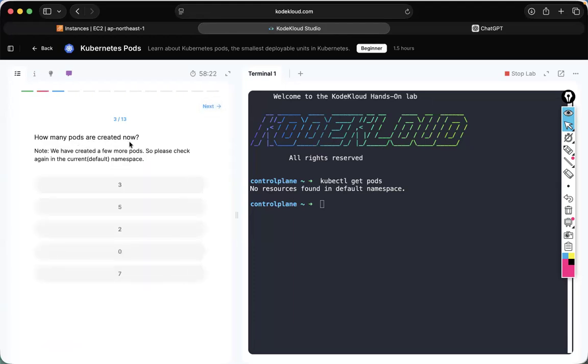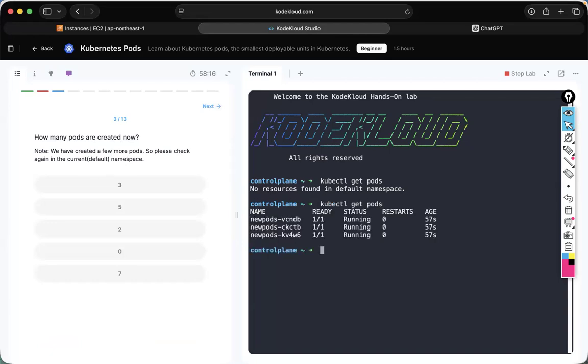How many pods are created now? Execute the same command. How many pods are there now? 3 pods. This is the first pod. In this pod, how many containers are there?